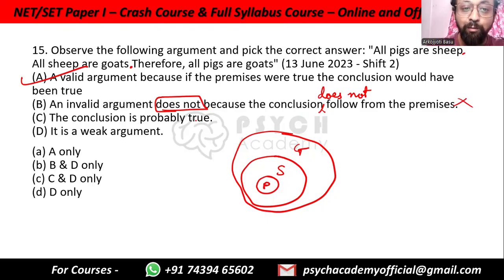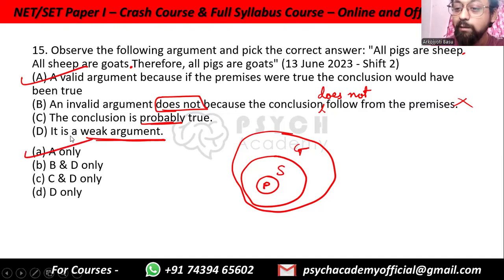The conclusion is probably true. No. First of all, we know that all pigs are not goats. This conclusion is not true. And the second point is that "probably" is a word used for inductive reasoning, not deductive. Deductive is guaranteed truth or falsity. It is a weak argument. Again, no, because a weak argument is used for inductive reasoning. Weak argument means inductive. It is a valid argument. So A only. That is option A.